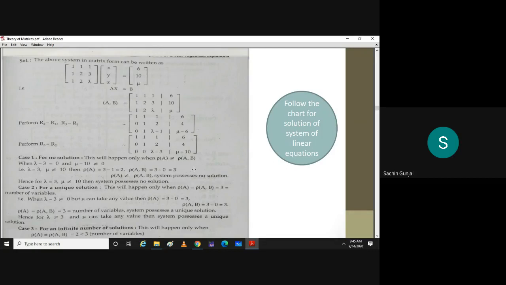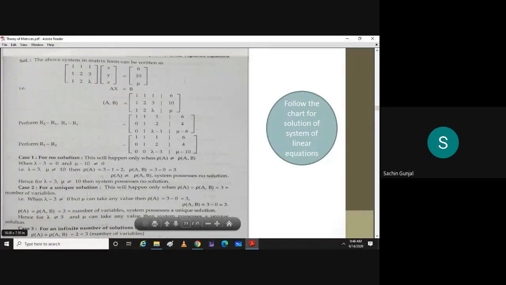So what are the values of lambda and mu? At the end it is mentioned: lambda equals 3 and mu is anything except 10, then the system possesses no solution. Is the first point clear? Okay. Is the first point clear to everyone? All right. Thank you. Then we'll go for case 2.